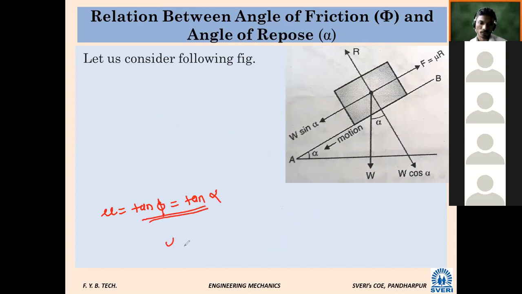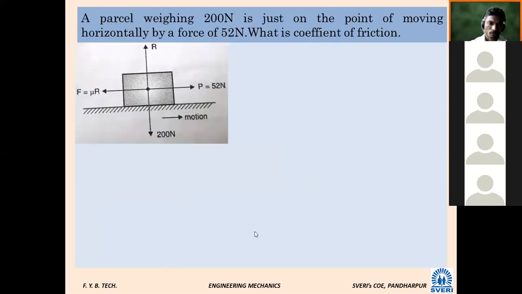So it is equal. Now, what is phi and what is alpha? Phi is the angle of friction and alpha is the angle of repose, which we have seen. Now the first problem. Finally, we came to that.